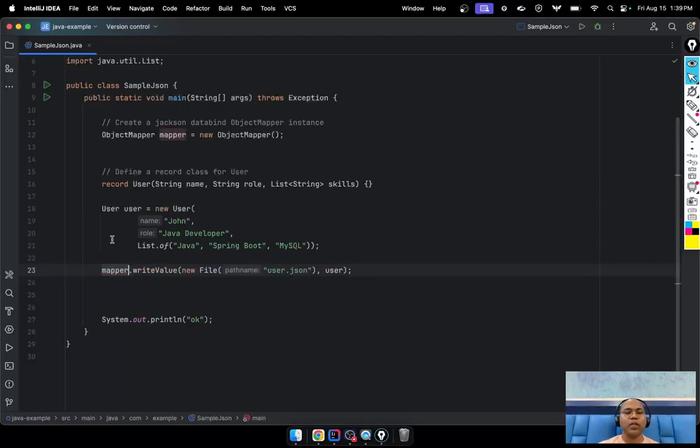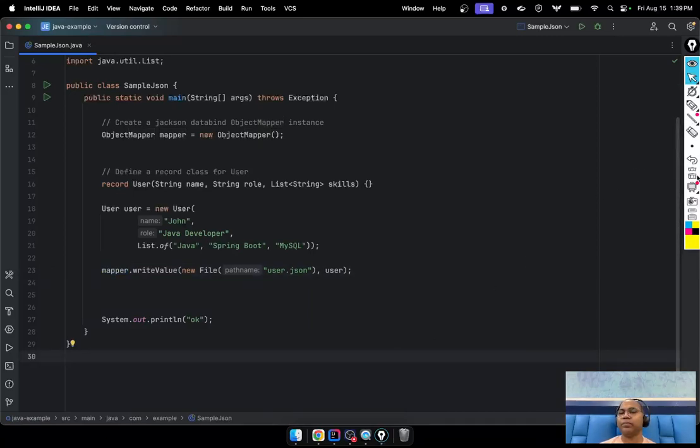This mapper has a method writeValue. This is my user object, and now I am going to write it to a particular file. Here I mention the file name would be user.json. So this Java object is going to be converted by this mapper and written to the JSON file.